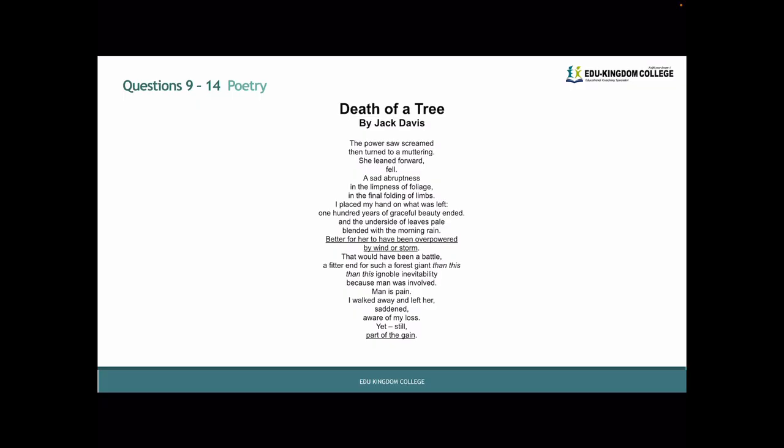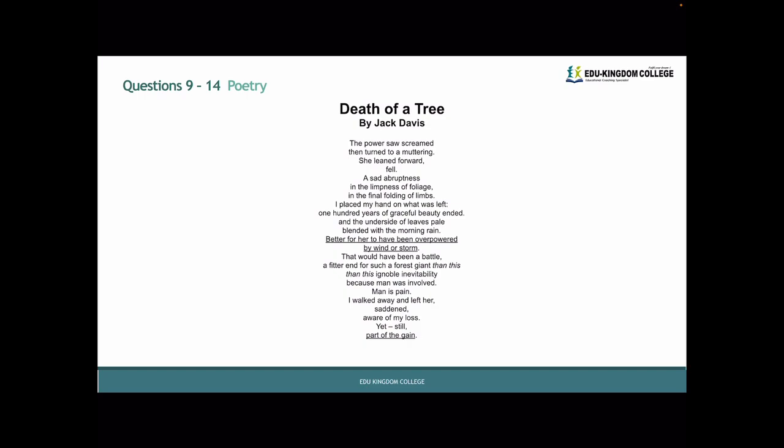Let's begin reading. The power saw screamed, then turned to a muttering. She leaned forward, fell. A sad abruptness in the limpness of foliage, in the final folding of limbs. I placed my hand on what was left. 100 years of graceful beauty ended, and the underside of leaves pale blended with the morning rain.